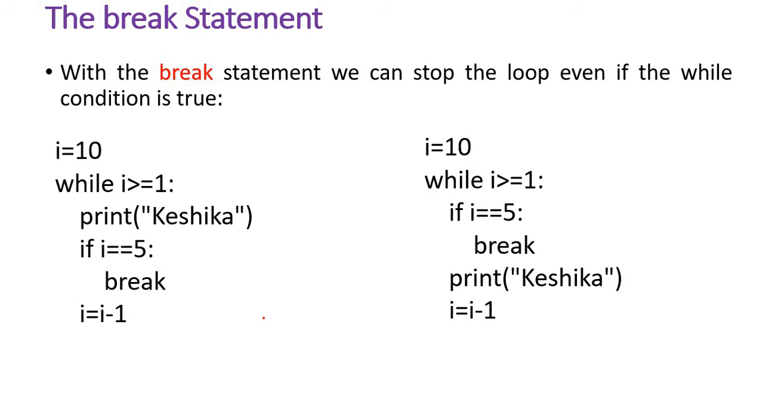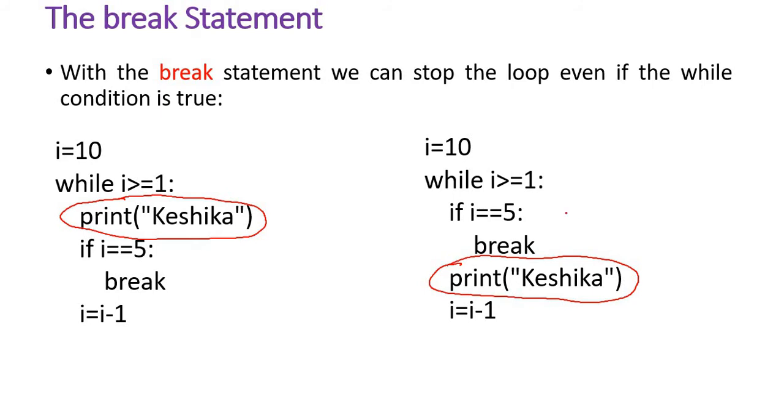Now let us try the other program. This is also explaining the break. The only change is that here I have used print before the check, whereas I am using print after it here. So what is the expected output? i equal to 10. It is greater than 1. It is checking, it is not equal to 5. So it prints Keshika the first time.